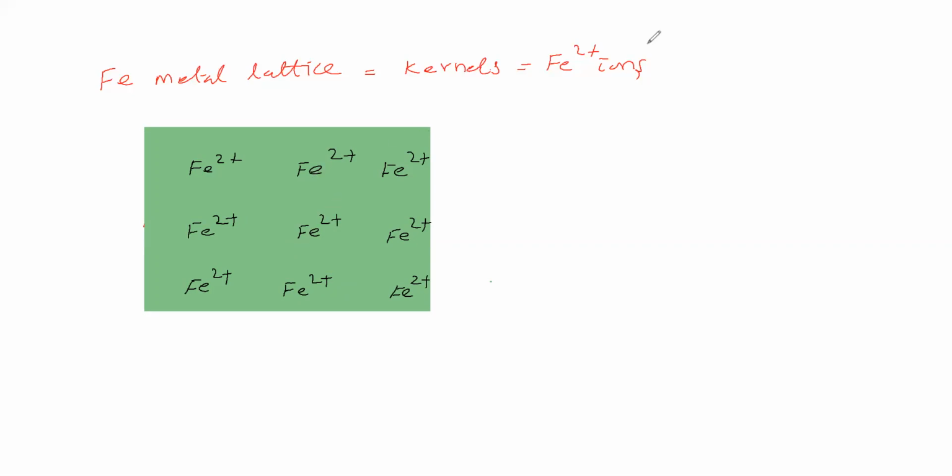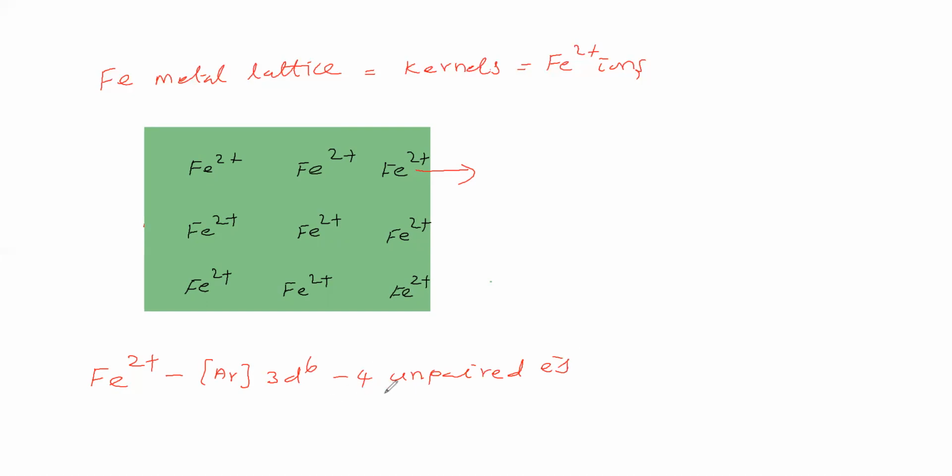Now we will take one particular Fe2+. For this Fe2+, the configuration is argon 3d6. 3d6 means 4 unpaired electrons are there.